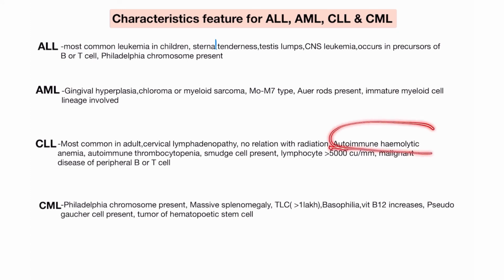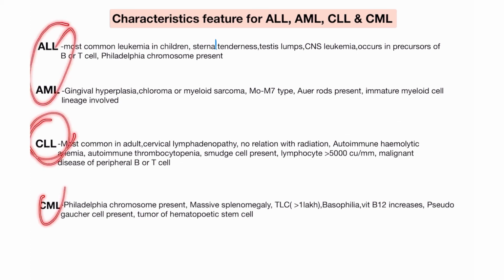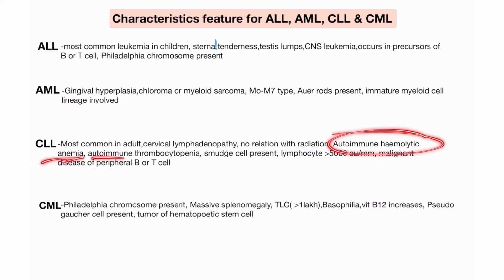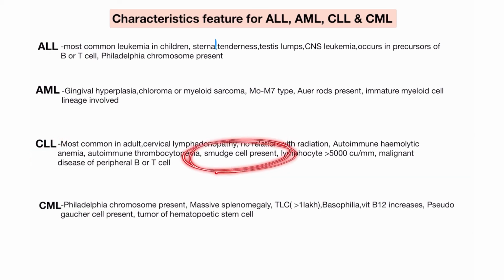Autoimmune hemolytic anemia. Please learn this: autoimmune hemolytic anemia and autoimmune thrombocytopenia are present only in case of CLL, not AML, not ALL, not CML, only in case of the CLL. And smudge cells, when you see the histopathology slide, are always present in the CLL, so it's also a characteristic of the CLL. And lymphocytes greater than 5000 per cubic millimeter, so this is a characteristic of CLL.